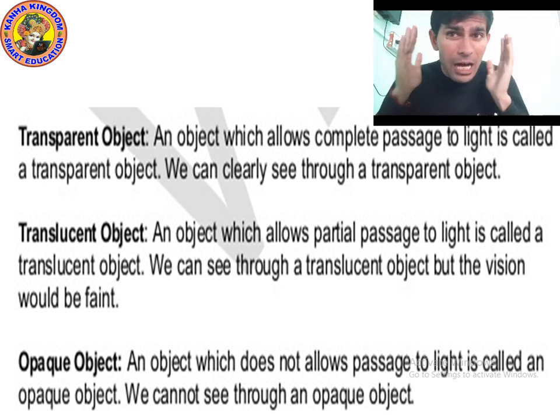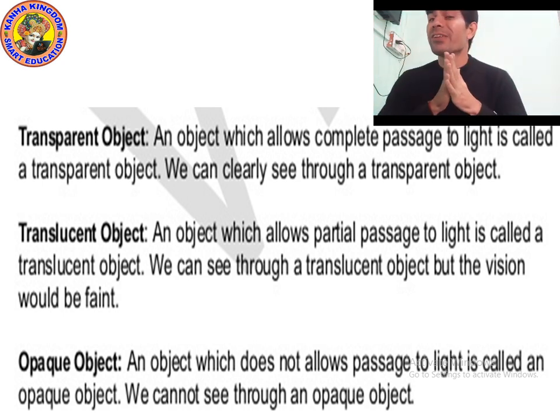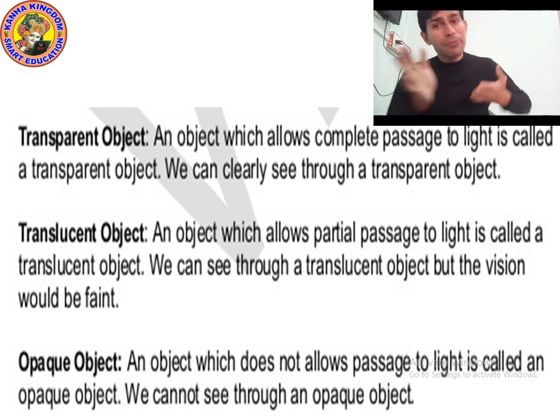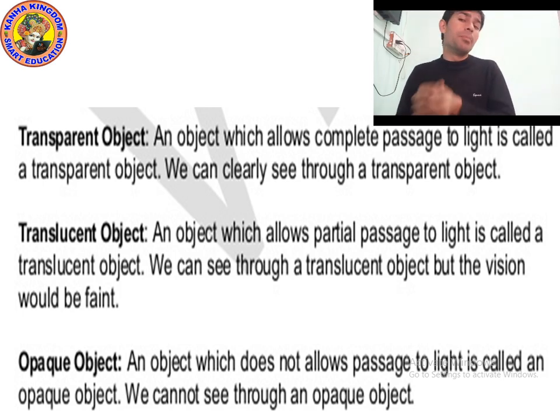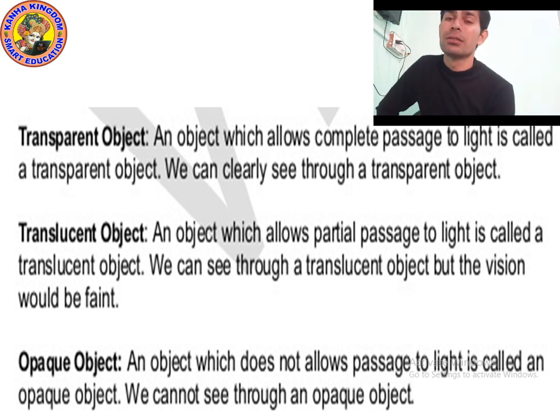Partial means half the light can pass. Half the light will not pass. Half the light will reflect back, or bounce back, and half the light will pass. So objects which allow partial passage to light are called translucent objects.